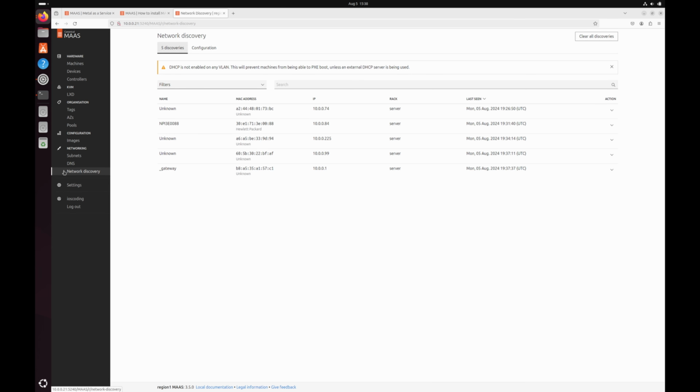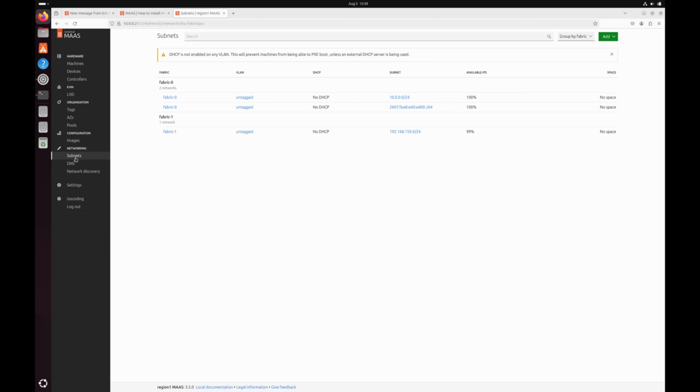Another important aspect of Maas is the network discovery. As the name states, wherever Maas is connected to on the subnet, it will continuously try to discover the new hosts on there. Usually the discovered devices are placed in two categories: devices and machines. Devices category is more suitable for devices which you cannot change, for example your Cisco switches or routers or the gateways. The machines will be the discovered servers, where you can discover a new VM, and then assign an operating system on it.